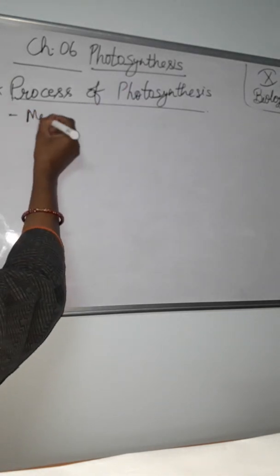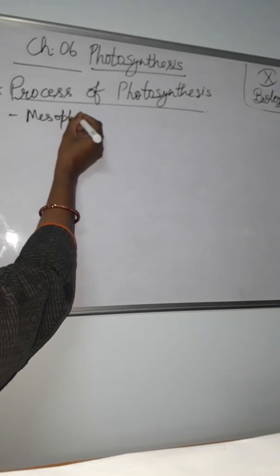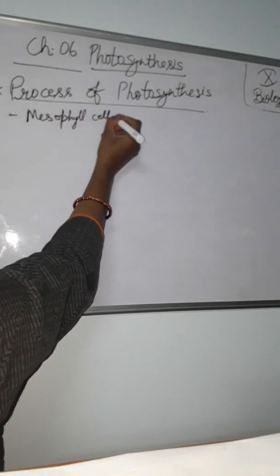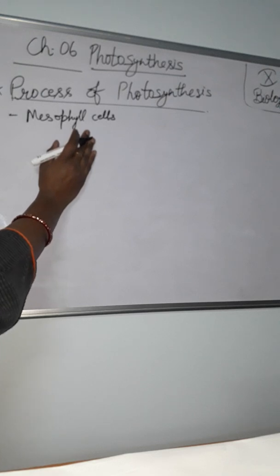Basically, first thing, where does it occur? It occurs in the mesophyll cells, both palisade and spongy mesophyll cells in a leaf, which are the principal center of this activity.